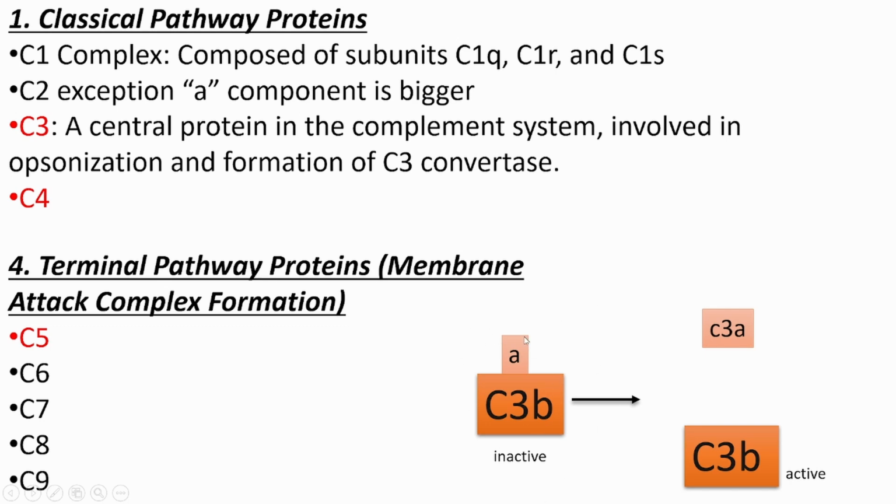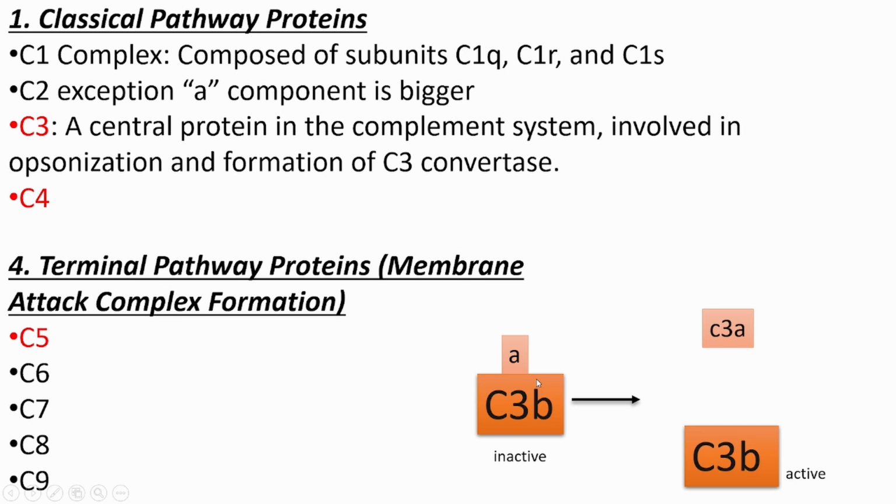Until there is an invasion of a pathogen or anything, we do not need an active complement system. Why? Because it will cause unnecessary inflammation and damage our own tissue. So in a healthy individual, it is present as inactive, and that inactive form is this whole thing, the A and the B. This is the A component, this is the B component.